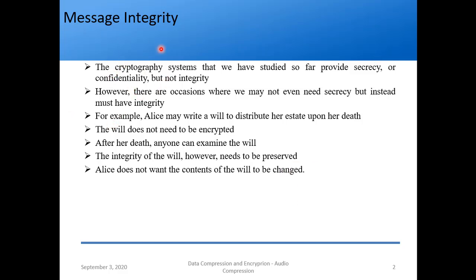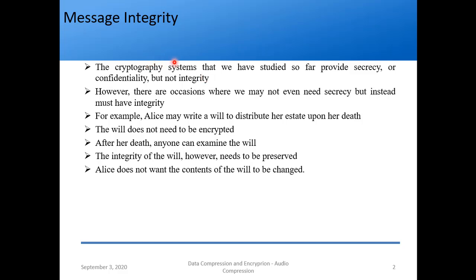So what is message integrity? The cryptography systems that we have studied so far provide secrecy or confidentiality, but not integrity. For example, we studied the RSA algorithm and the Diffie-Hellman key exchange. We talked about the security of the keys, and that the message is not getting intercepted by someone. So we talked about confidentiality, but we did not talk about integrity, whether the message is getting changed.